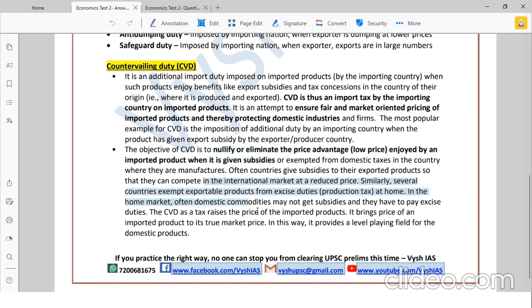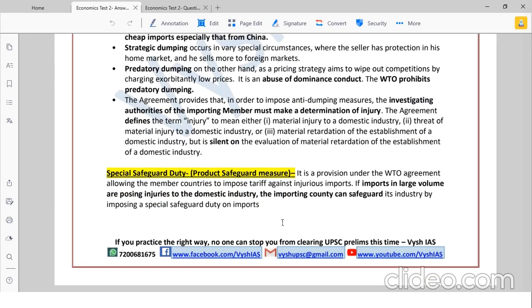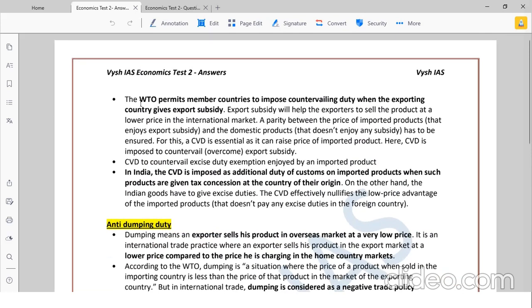Okay, so it's explained in a little more detailed economic terms. That's all. And the WTO actually permits member countries to impose countervailing duty when the exporting country gives export subsidy. So it's an allowed WTO format. In India, CVD is imposed as additional duty of customs on imported products when such products are given tax concession. In India we have basic duties, additional duties, different types of duties, which you will see when you study GST and all. So under additional duty of customs only we put this CVD, countervailing duty.